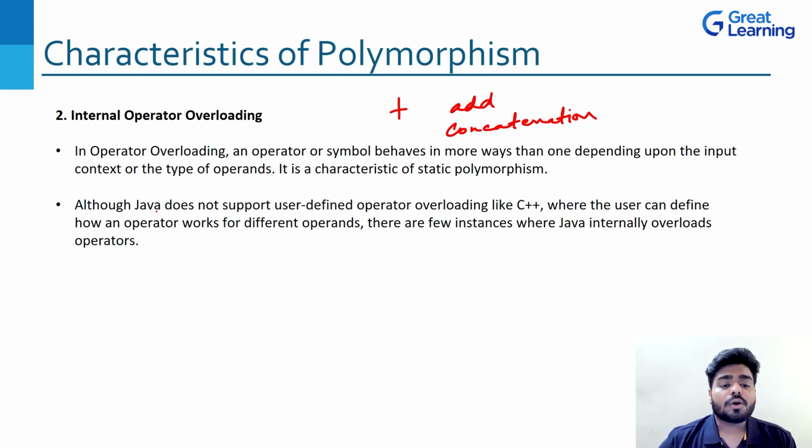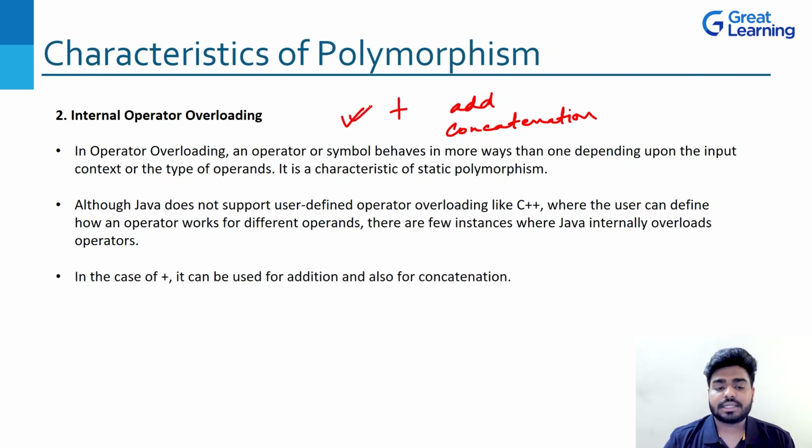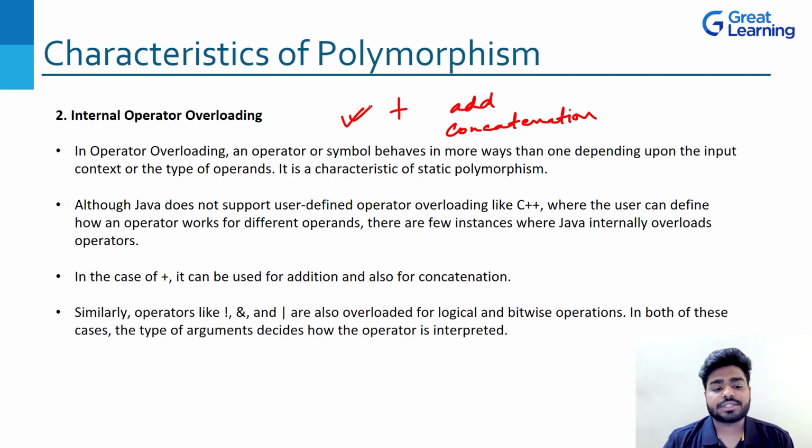If you look here, although Java does not support user-defined operator overloading, where the user can define how an operator works for different operands, there are a few instances where Java internally overloads operators. One example of that is plus. In case of plus, it is used for addition and also for concatenation.